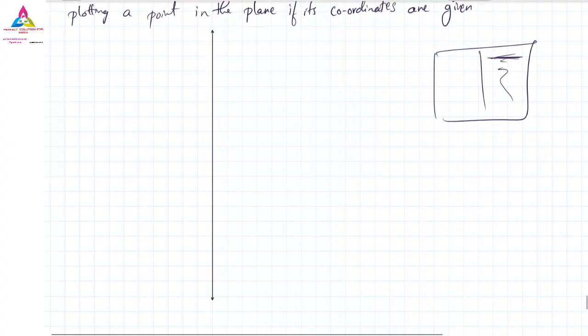Similarly, y-axis also. In a graph book, it is in a graph book.